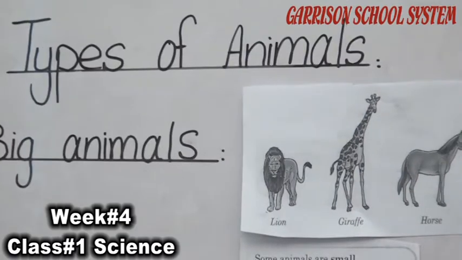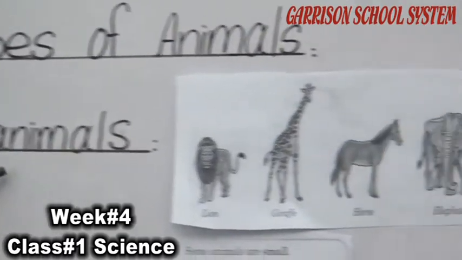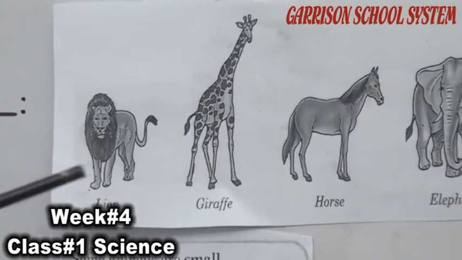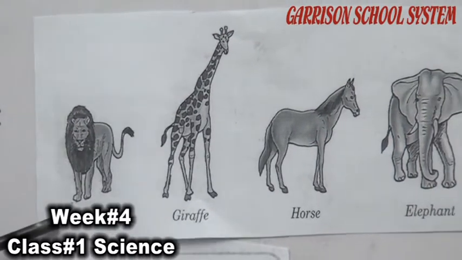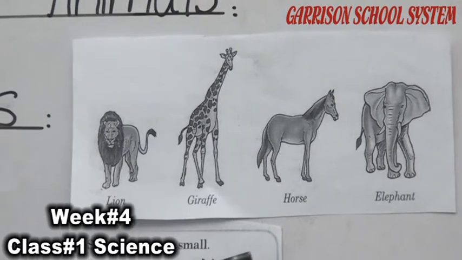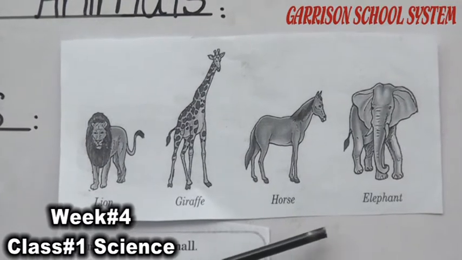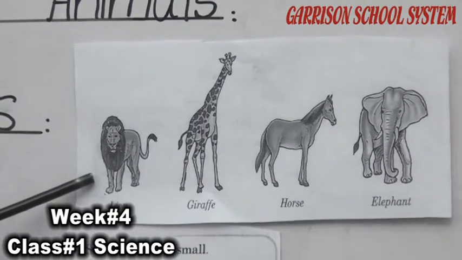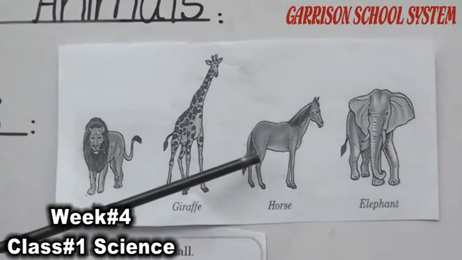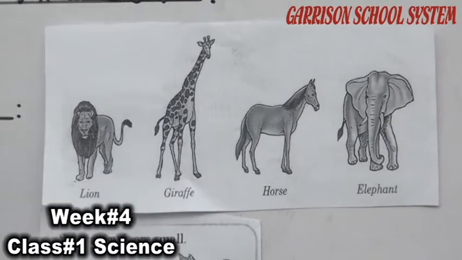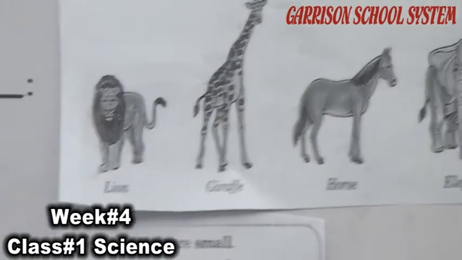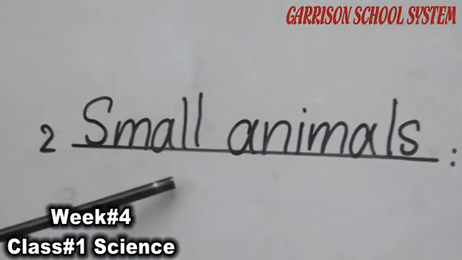The first group, you can see that big animals. Some animals are very big in size. You can see here the lion, giraffe, horse, elephant. They are big in size, but you can see they are also looking different from each other by their shape or by their size. The second group of animals are small animals.